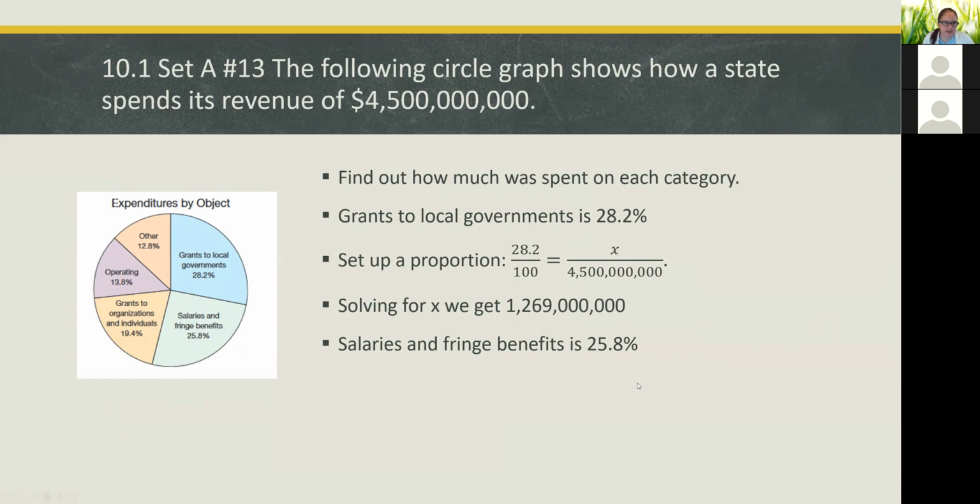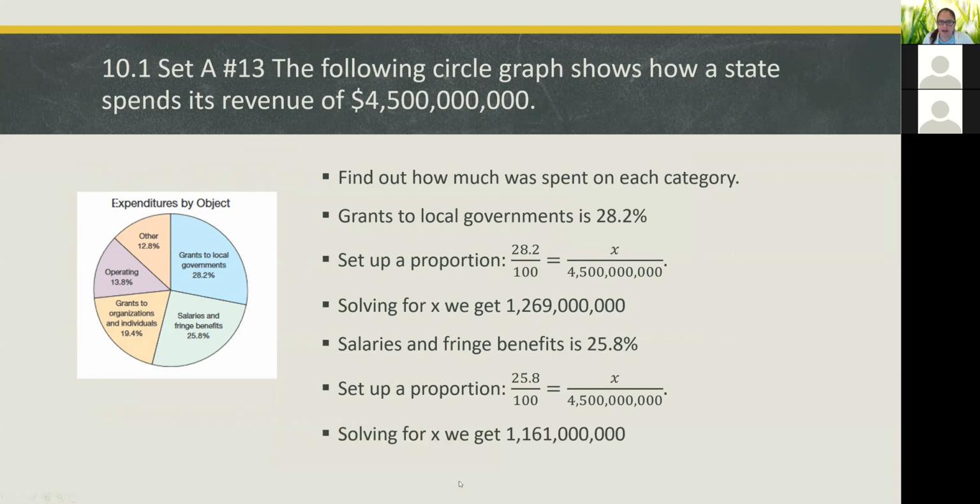And then next we have salaries and fringe benefits, which is 25.8%. And again, we can set up a proportion to figure out the amount of money. And so we get $1,161,000,000.